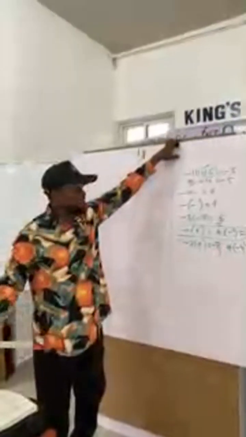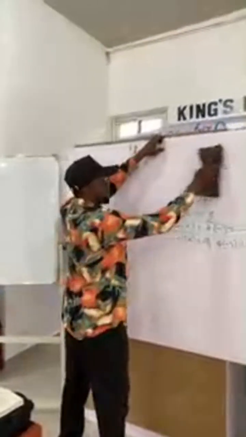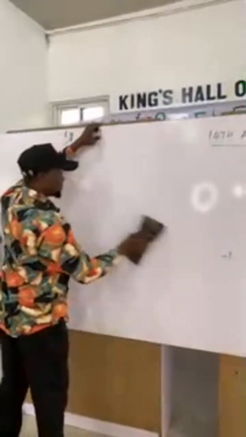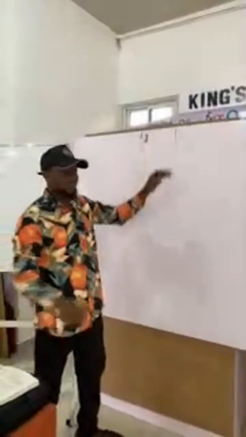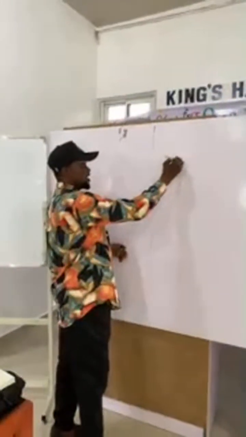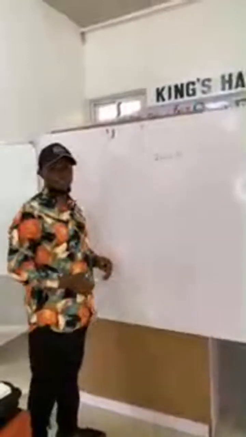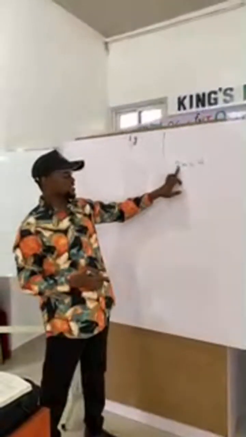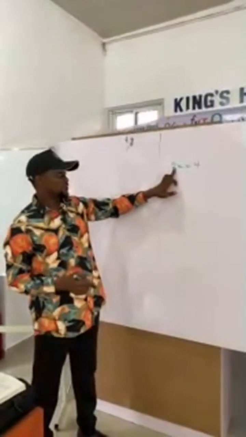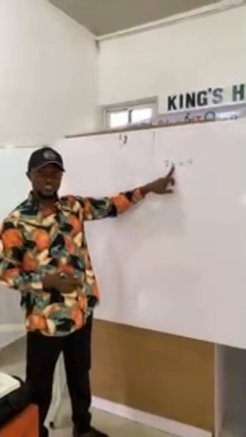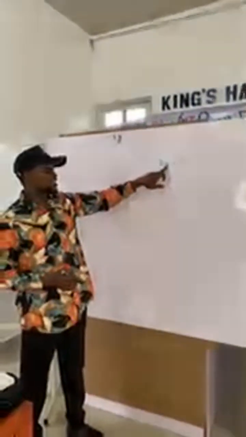Assuming I have this value, let's say you have 2x equals 4. This is division now, because for you to get the value of x, the coefficient of x is 2.